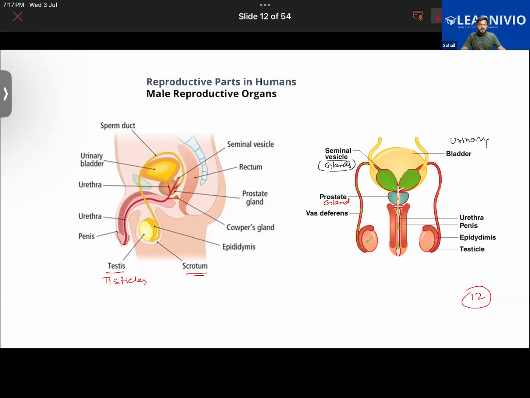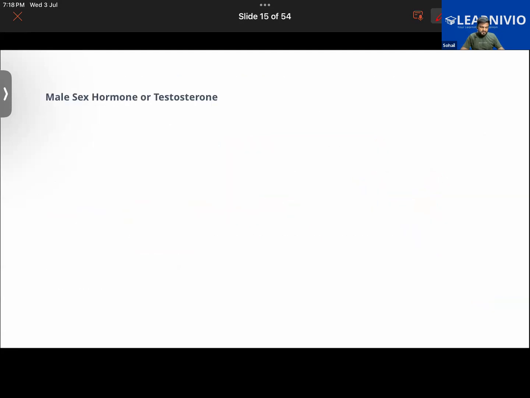Semen is not just one thing. Semen is basically the name of the liquid which will contain sperm, mucus, enzyme, citric acid, zinc, protein, all that. So does the testis produce the testosterone? Testosterone. Very good.